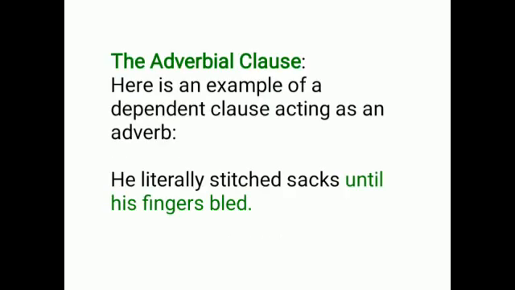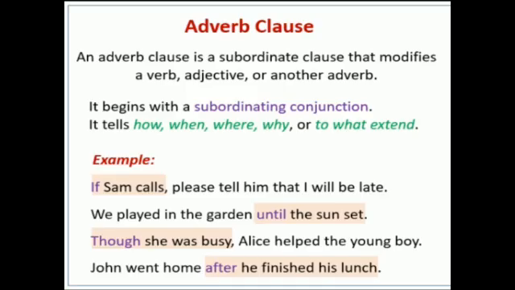Next we can go to adverbial clause. An adverbial clause gives more information about how the verb acts, how the action is happening. He literally stitched sacks until his fingers bled. So how did he work? He worked until his fingers bled. So it gives more information about how, when, where, why or to what extent.